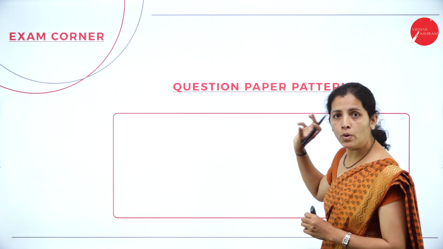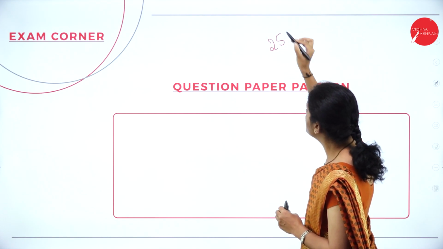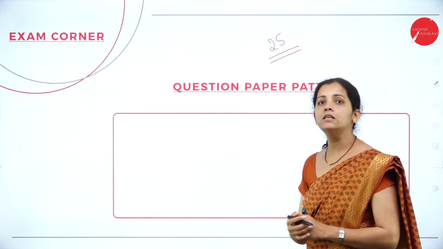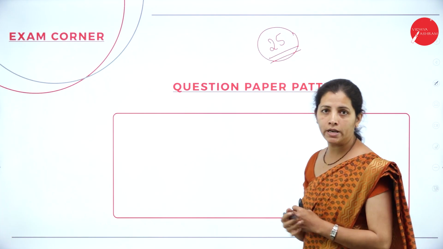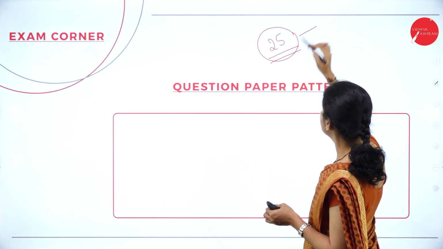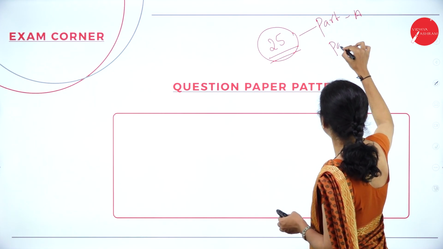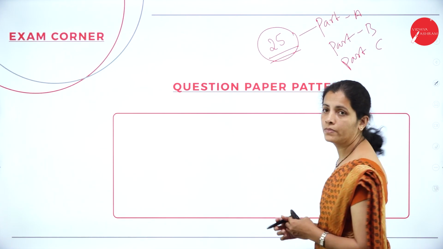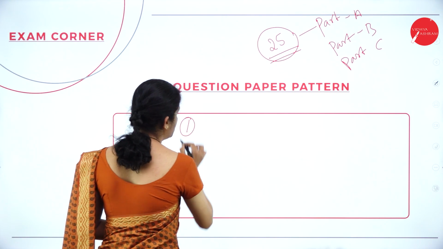Before that, we are going to write the exam only for 25 marks. So, what is the weightage of this subject? That is only 25 marks. Now, if I consider this 25 mark, in this question paper, we have three parts. That is part A, part B, and part C.